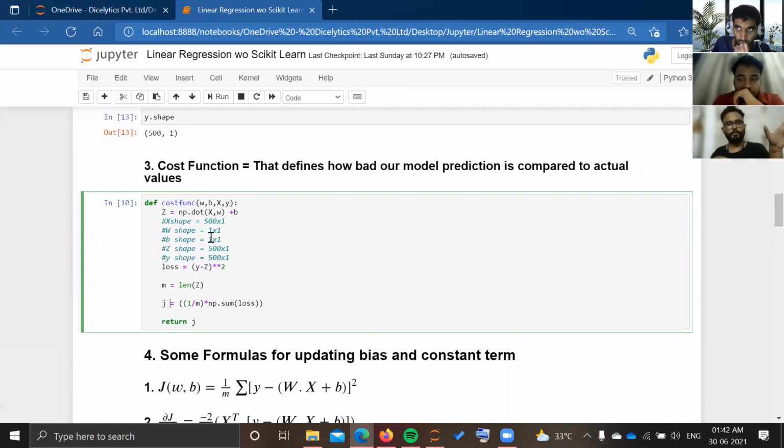One is a horizontal vector of w's, w1, w2, w3, and one is a vertical vector of x's, x1, x2, and x3. Now, what is x1, x2, x3? x1 is one column of the data frame, x2 is another column, x3 is another column. Currently, we are going with just univariate data, that is X train is just a single column, but in reality, in most scenarios, X train has multiple columns. It will be X1, X2, X3.